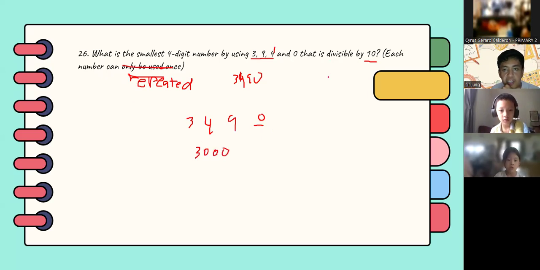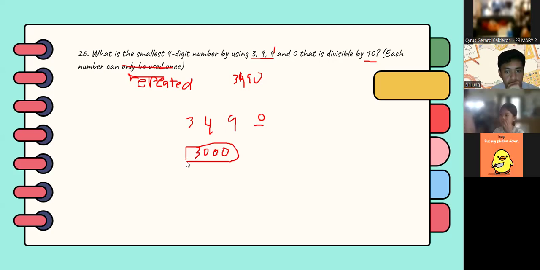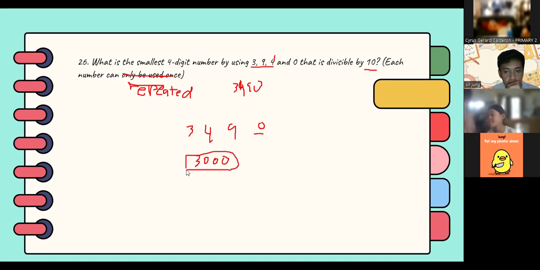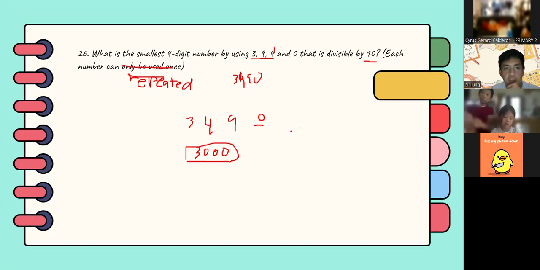If the number can be repeated, the smallest possible 4-digit number is 3000. Any questions regarding this problem?